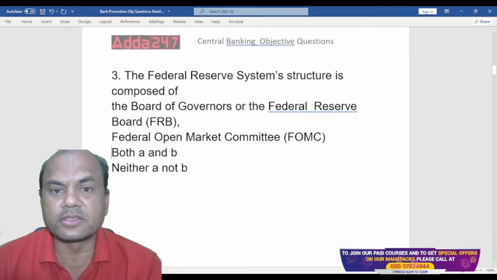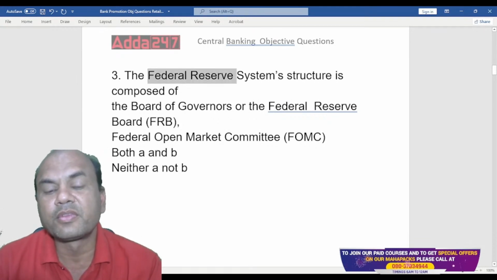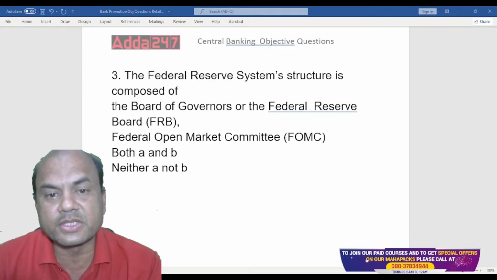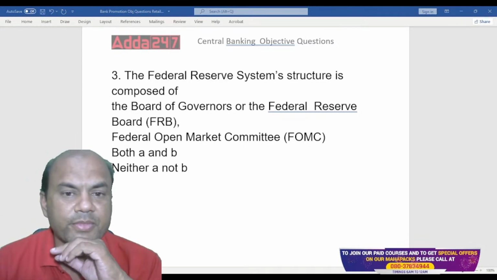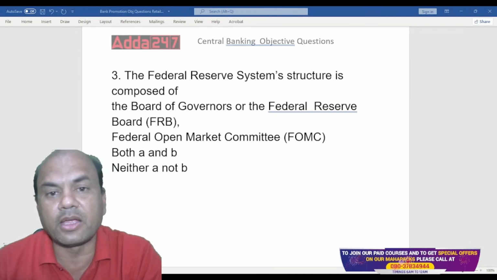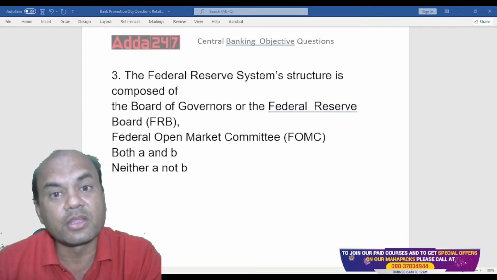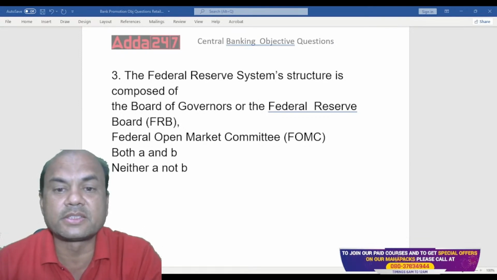The Federal Reserve system's structure is composed of. So this Federal Reserve, where is this bank? Federal Reserve is the bank of which country? It's like the RBI of which country? Correct. It is the USA, United States of America.